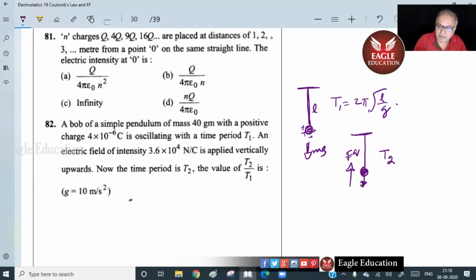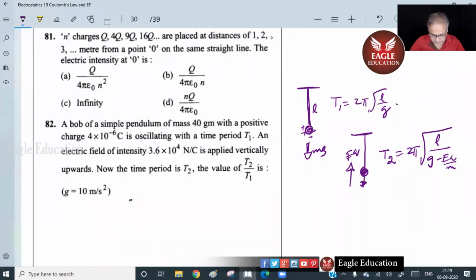So, if you know simple pendulum theory properly, you can write straight away T2 equals 2 pi root L by G minus EQ by M. EQ by M is the acceleration because of EQ. If you know the simple pendulum properly. Otherwise, you need to go for details. Simple pendulum, simple harmonic motion keeps coming many, many times.